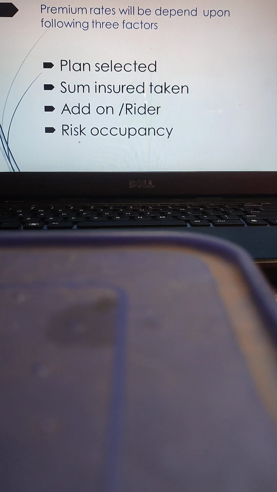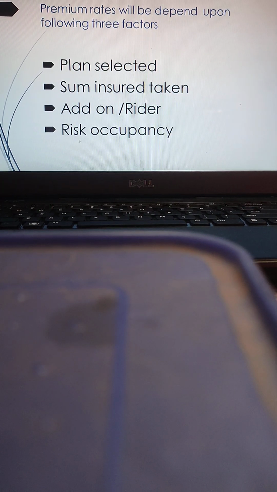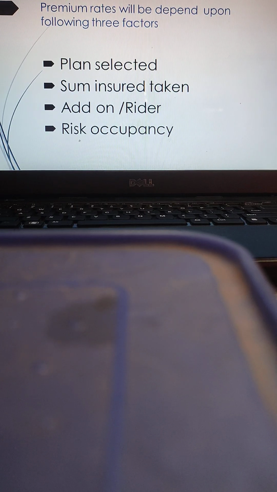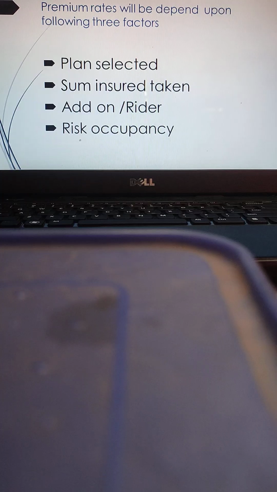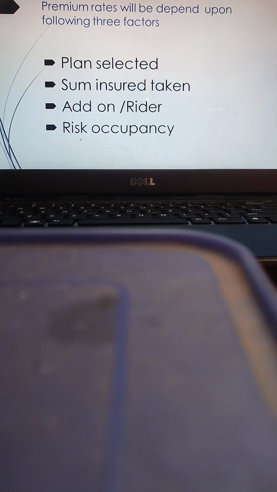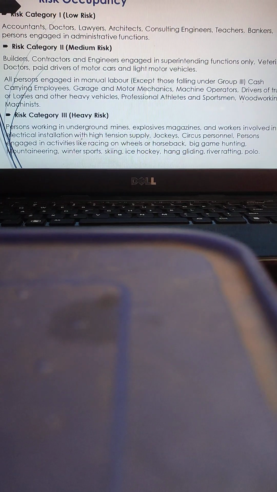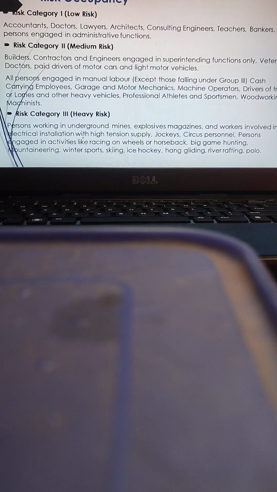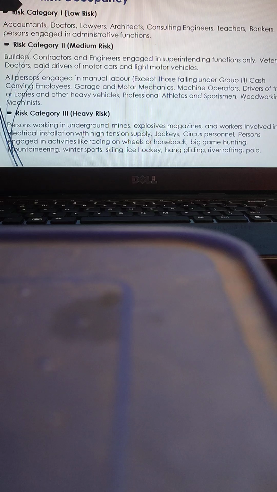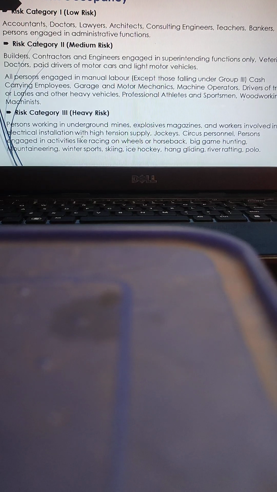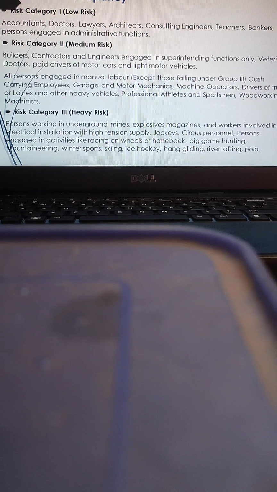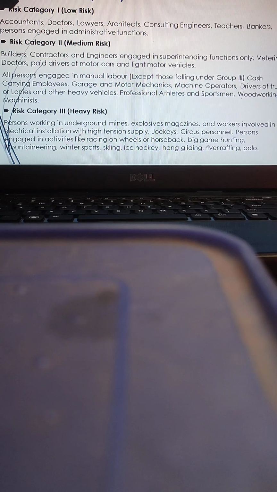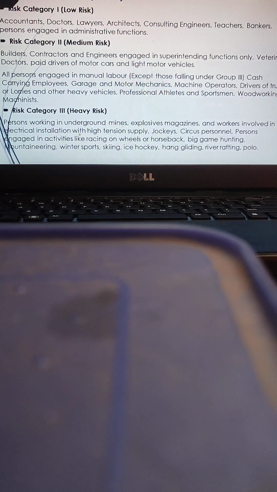Now the important thing is how the premium rate will be calculated, because it depends upon the plan selected, sum insured taken, add-on or rider taken, and the risk occupancy. Because the risk occupancy is divided into 3 categories. Category 1, that is low risk, includes the professionals or the persons who are engaged in jobs of a safe nature, like doctors, lawyers, architects, consulting engineers, teachers, bankers, etc.